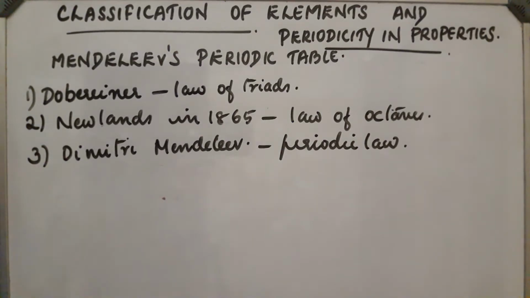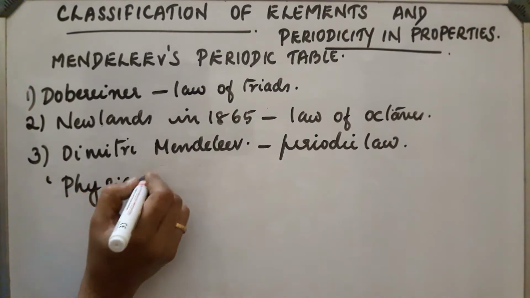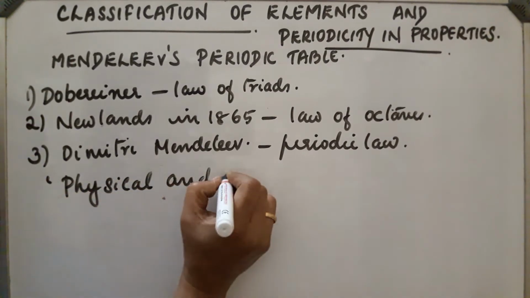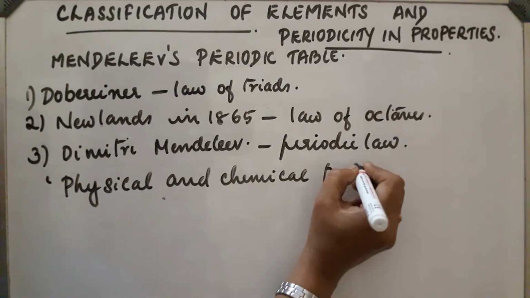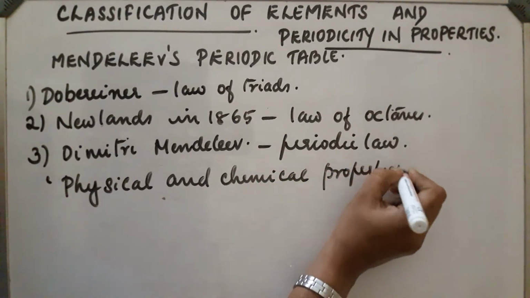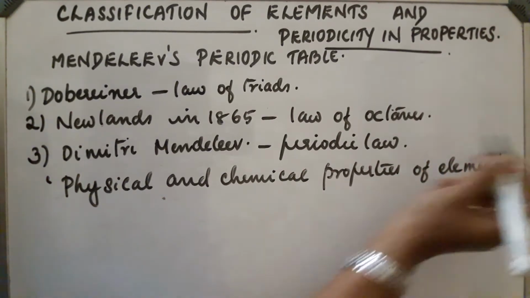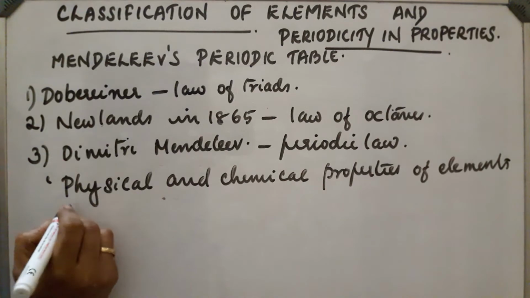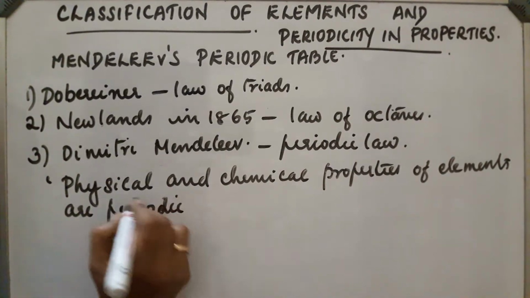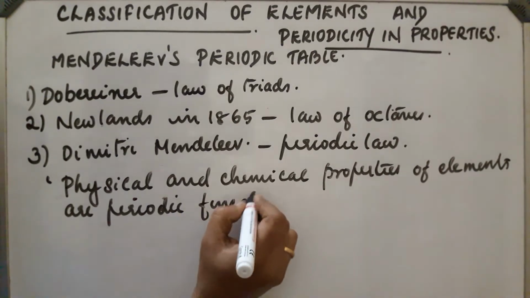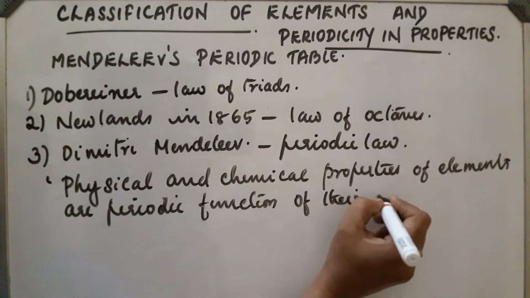This law states that physical and chemical properties of elements are periodic functions of their atomic masses.